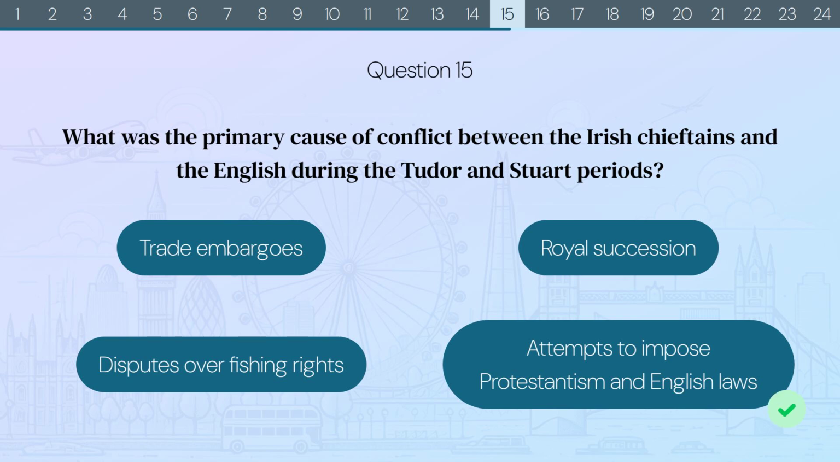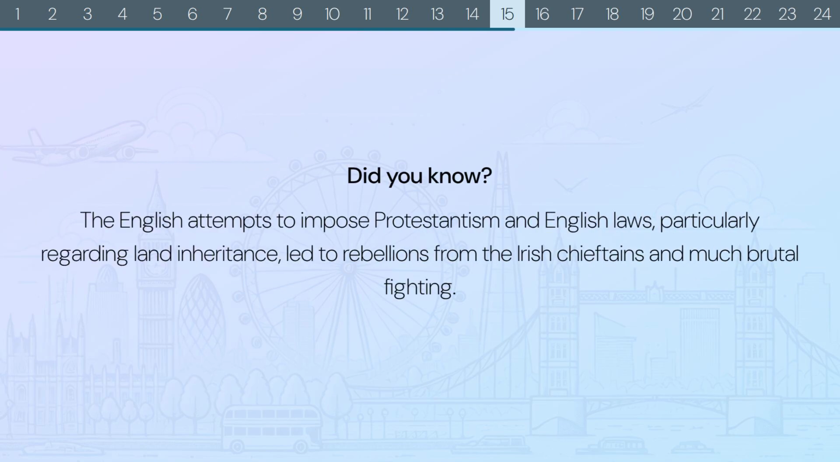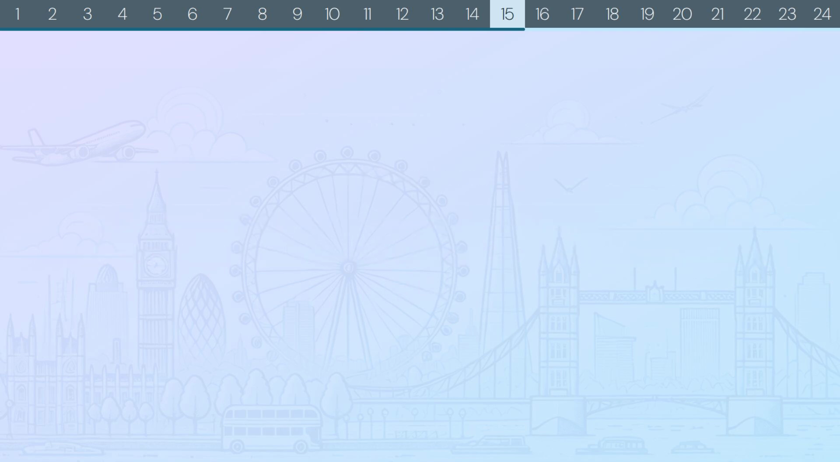The correct answer is attempts to impose Protestantism and English laws. Did you know? The English attempts to impose Protestantism and English laws, particularly regarding land inheritance, led to rebellions from the Irish chieftains, and much brutal fighting.